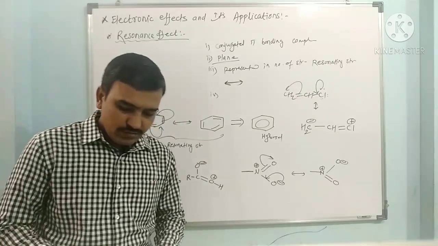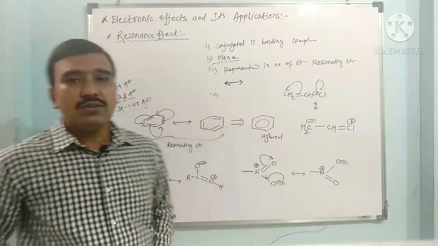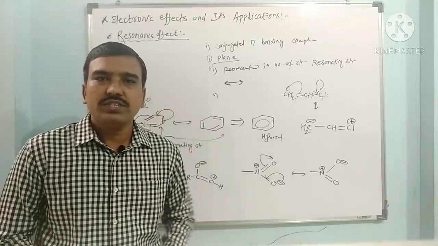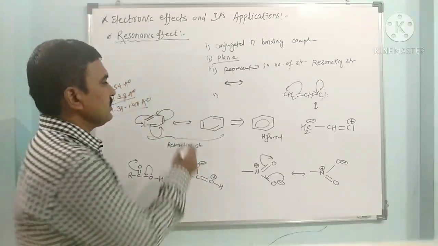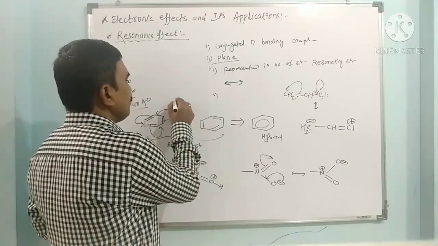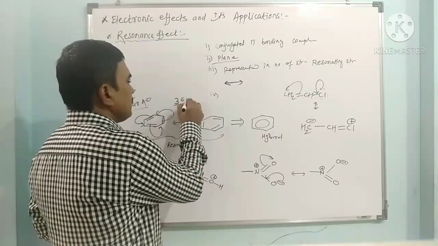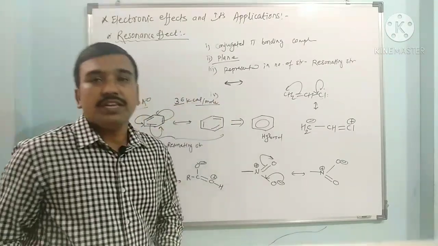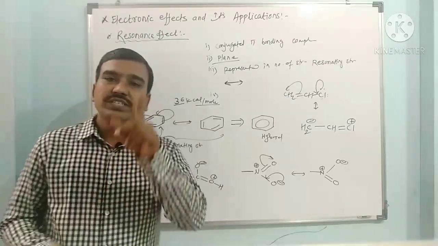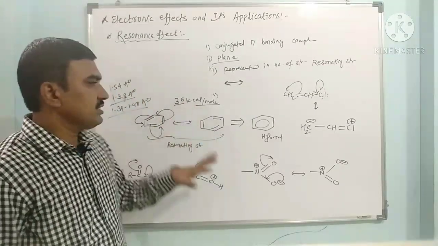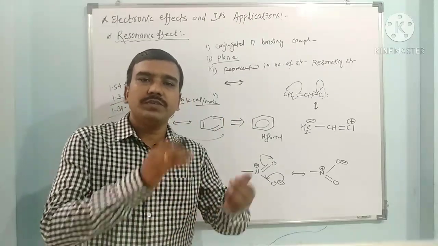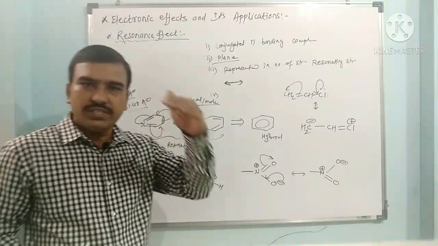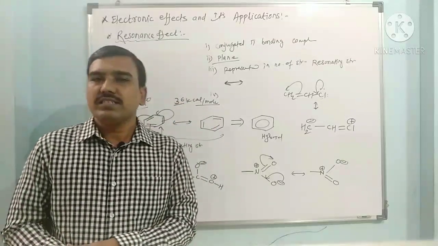Again, we have evidence for the resonance hybrid, or resonance effect, in benzene: we can calculate the resonance energy of benzene. Benzene has 36 kilocalories per mole resonance energy. This 36 kilocalories per mole is the stabilization energy. This energy is not possessed by a hypothetical non-resonating benzene. So resonance energy is the amount of energy by which benzene is stabilized. The expected energy of benzene is less than the actual by 36 kilocalories per mole.